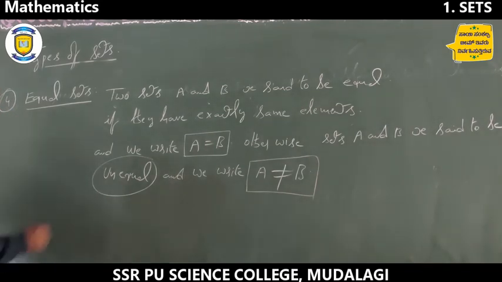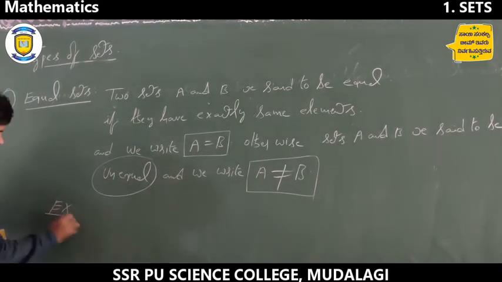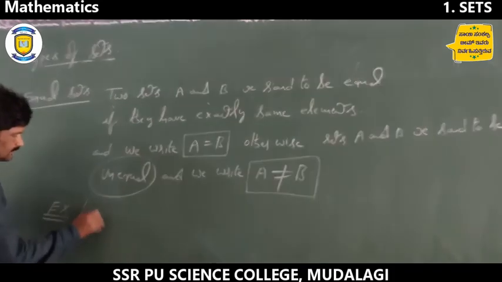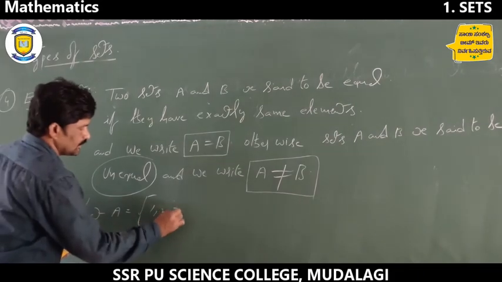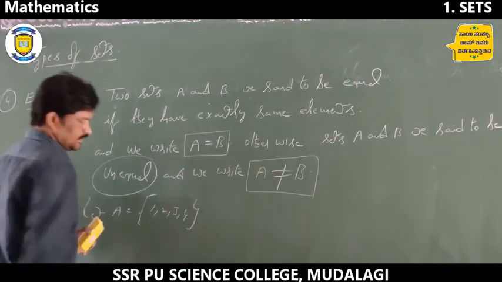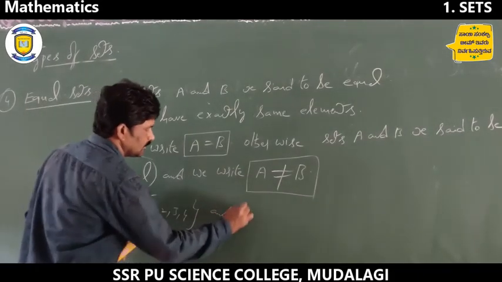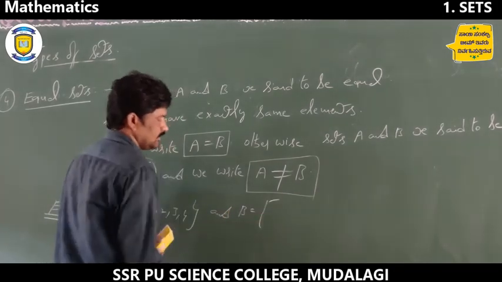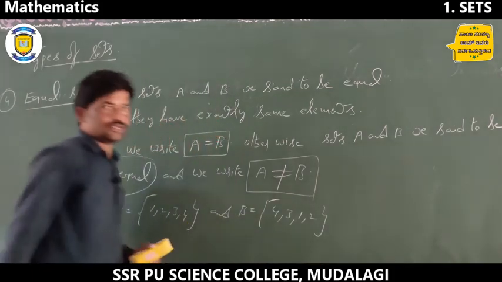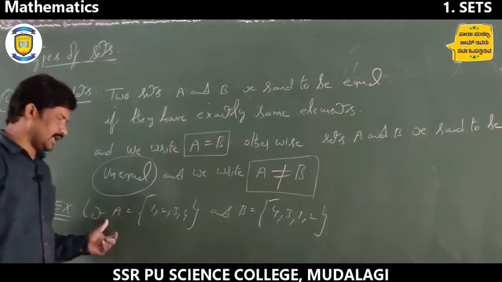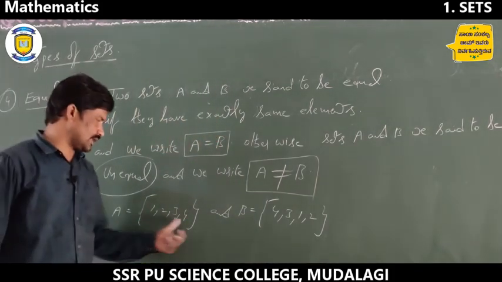One example is: let A equal to the set of 1, 2, 3, 4 and B equal to 4, 3, 1, 2. You see here, set A has 1, 2, 3, 4.